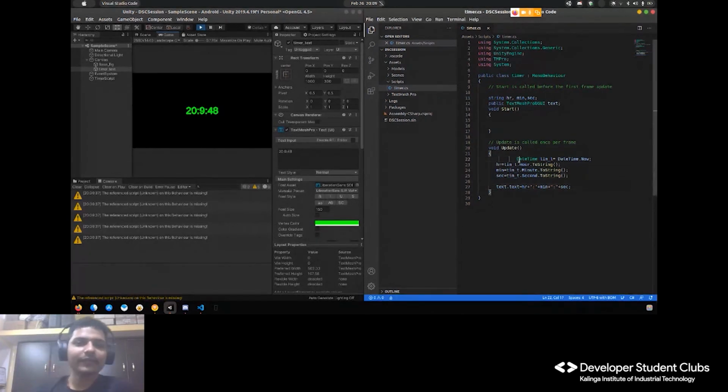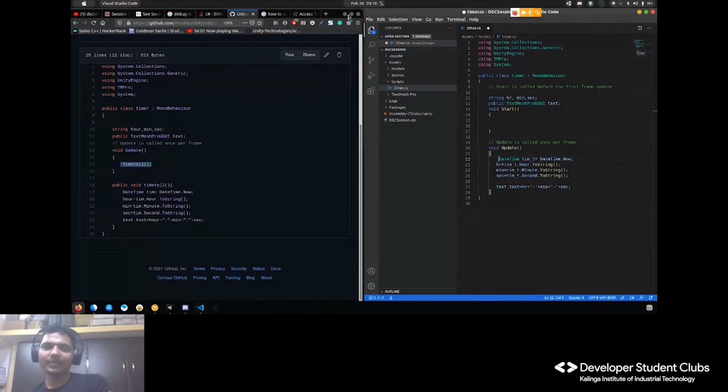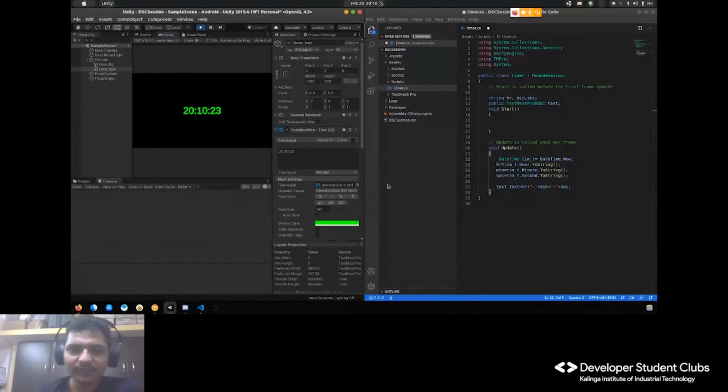Yeah, it took the time every frame. It fetches DateTime.Now and points it to tim_t, and hour, minute and second are extracted from that pointer and displayed on the screen. Now in the other approach, I created another function and called it many times, every time the screen is updated. So same thing but a different approach. The same can be done here. Okay, so let me stop this.